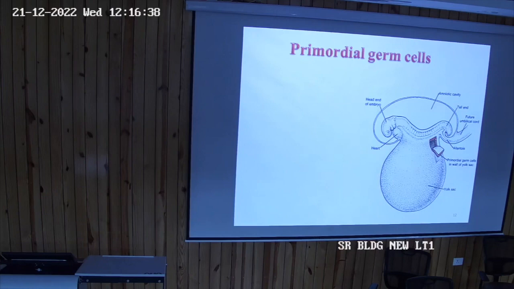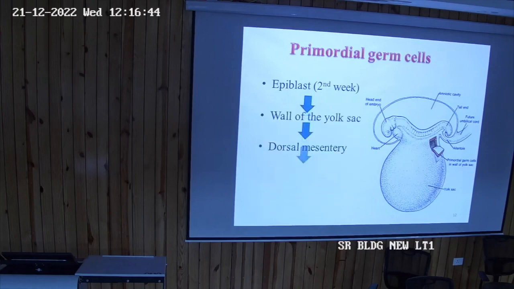They migrate from somewhere and then they reach gonads. So they reach gonads at around 5th week of development. So in both cases it is the same thing. So epiblast cells, we will be seeing ये epiblast क्या है, पूरा embryology हमें पढ़ना है. Actually they are the totipotent cells.